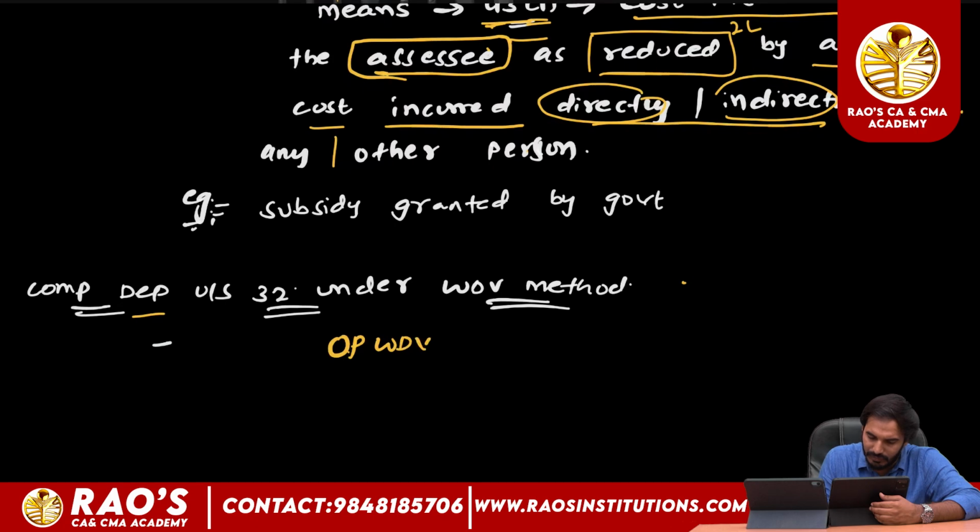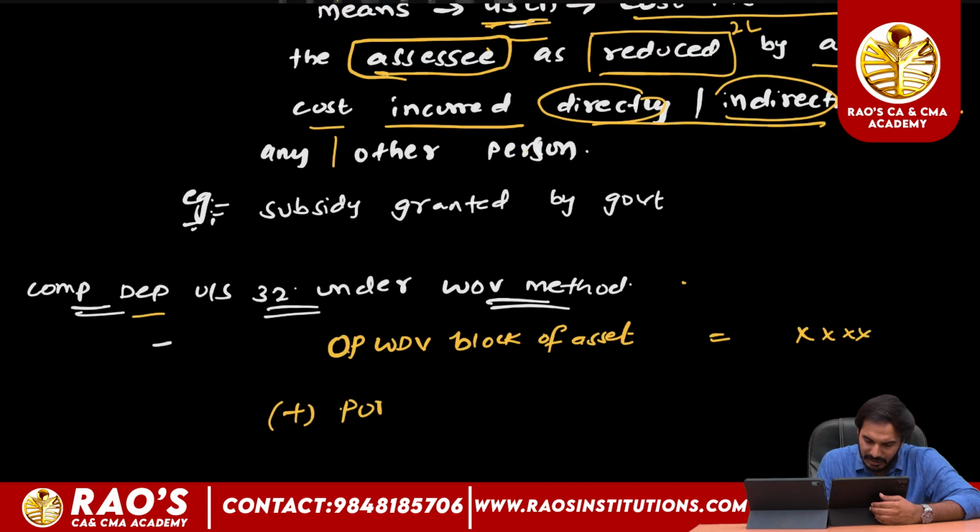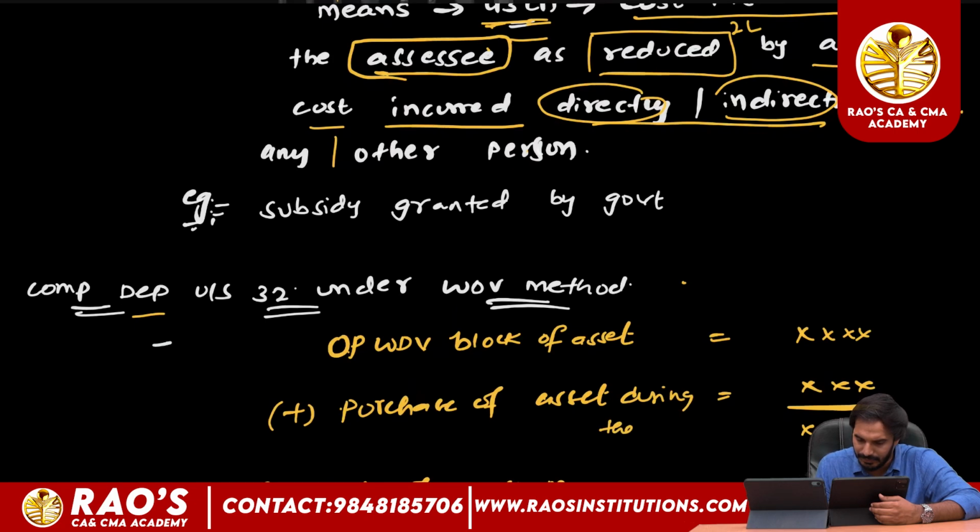Opening WDV value of block of asset, add purchase of asset made during the previous year. From whatever value we get, less sale of assets made during the previous year.